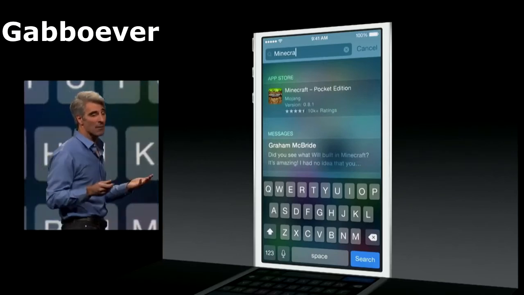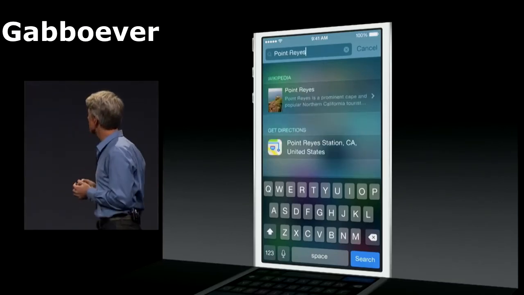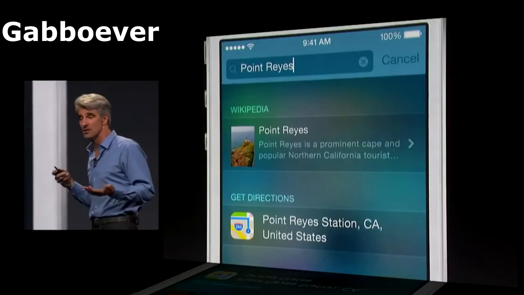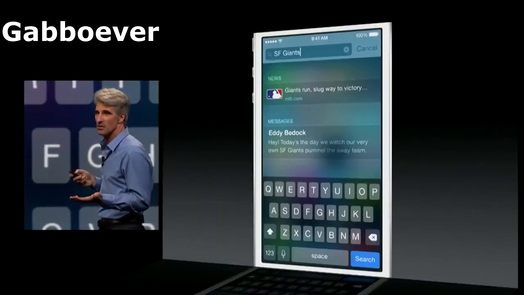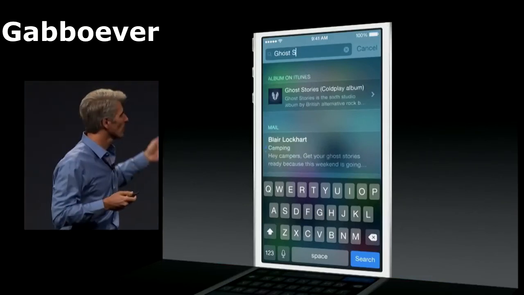You can search for apps and find matches of apps that you don't yet have on the App Store. You can search for points of interest and get Wikipedia entries and directions. You can search for news, search for restaurants, songs, not just in your own library, but also on iTunes.